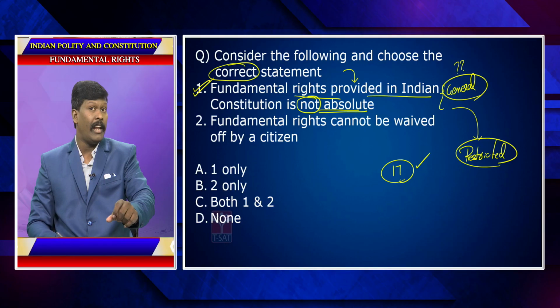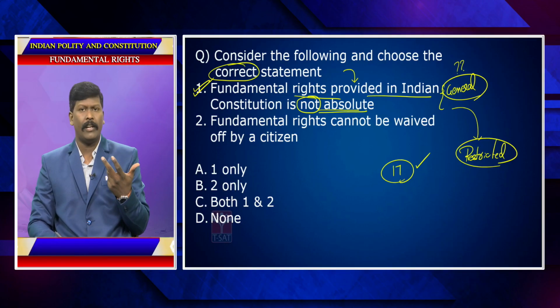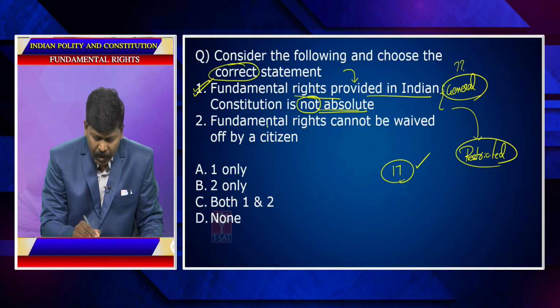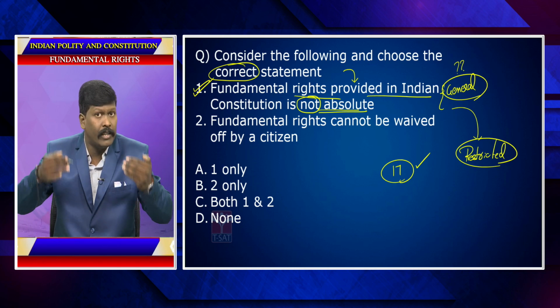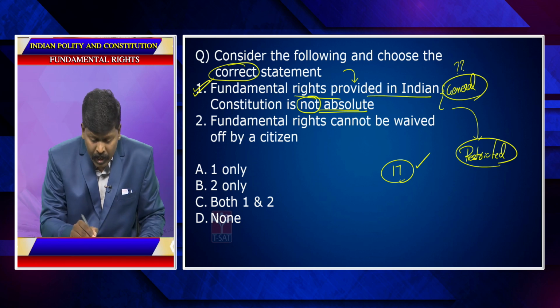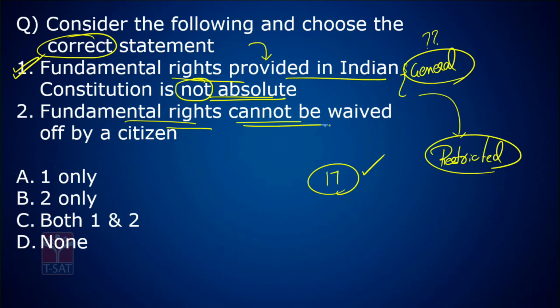So, but generally the statement is correct. Fundamental rights are not absolute. Now, once a fundamental right is given to the people directly by the Constitution, fundamental rights cannot be waived off by a citizen. They cannot be waived off. This is also correct. Can you say no?